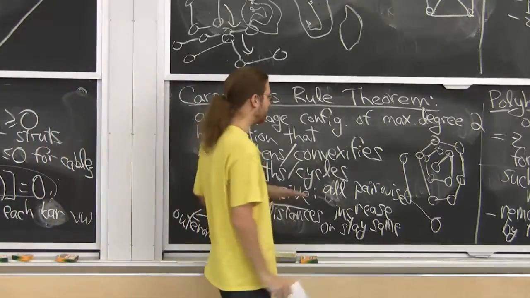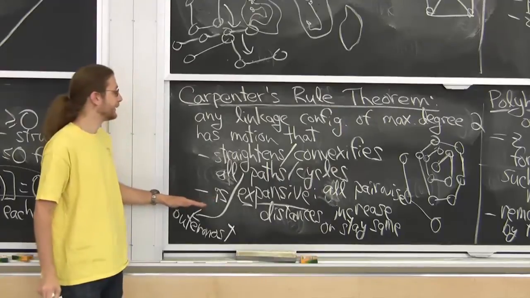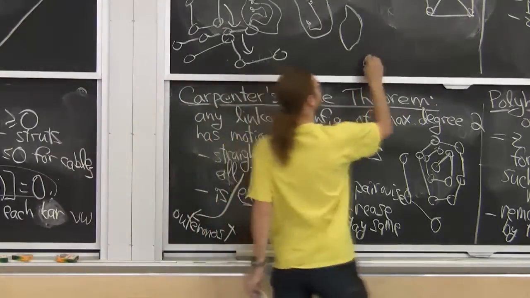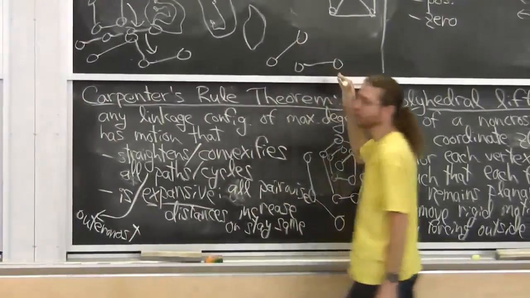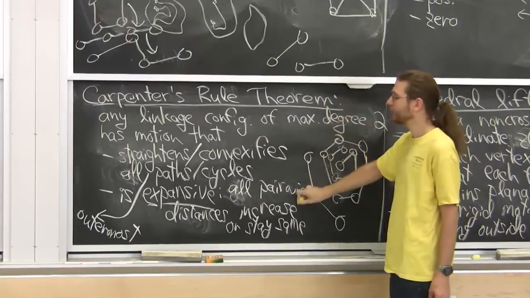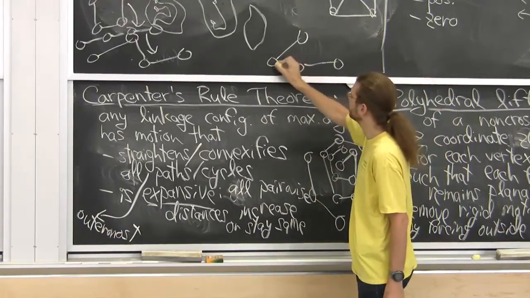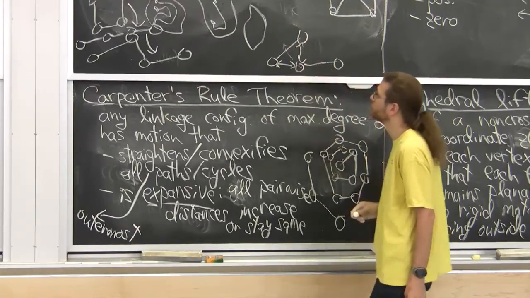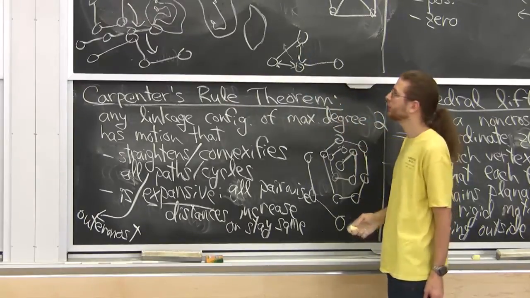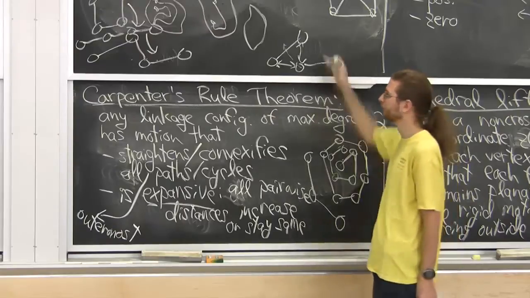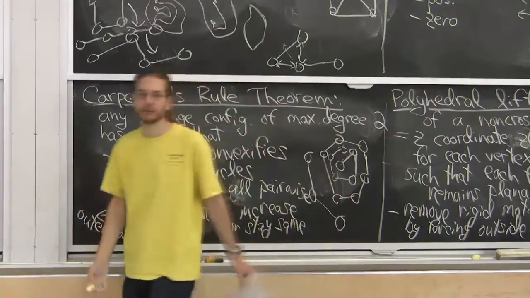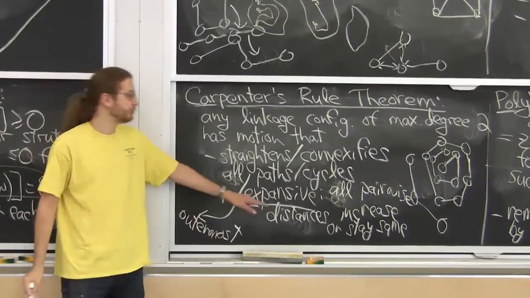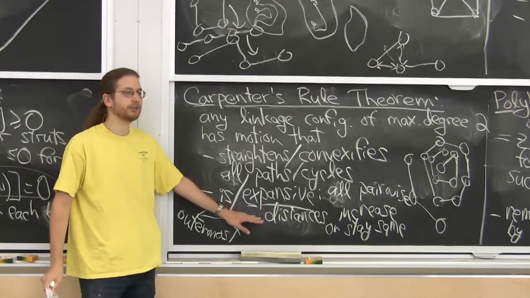Now, there's a couple reasons why this is useful. One is that it says you don't have to worry about crossings. If I have some edges that initially don't cross, and I'm worried about them crossing, that can't happen if you're expansive. If I say this distance has to increase, and this distance has to increase, there's no way that this vertex is going to cross over that edge. One of them would have to get shorter. So this essentially says everything's flying away from each other. So if initially you're non-crossing, you will be non-crossing forever. That really makes life easier because crossings are hard to think about. This lets you not worry about crossings, you just have to worry about distances. How do I worry about distances increasing?